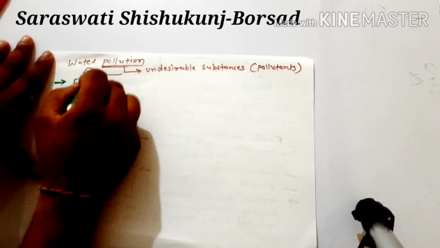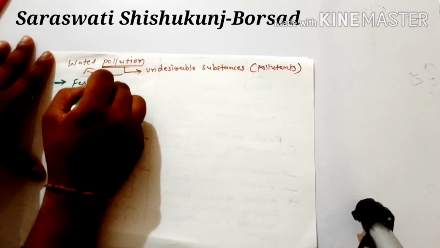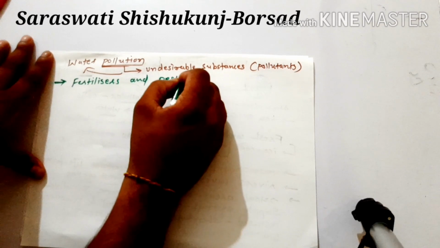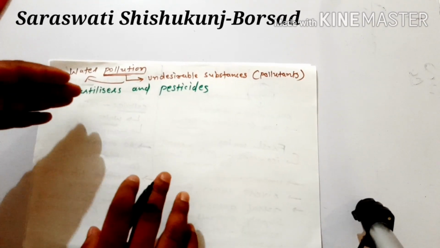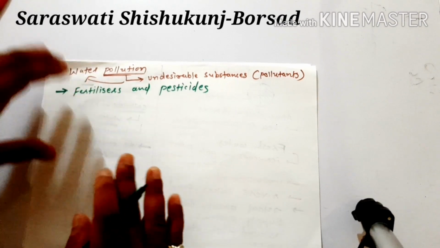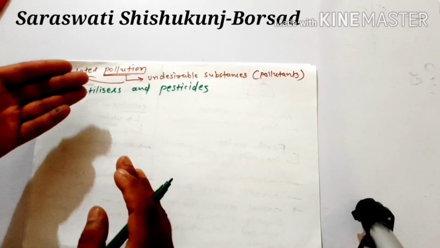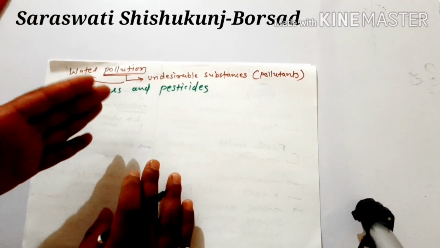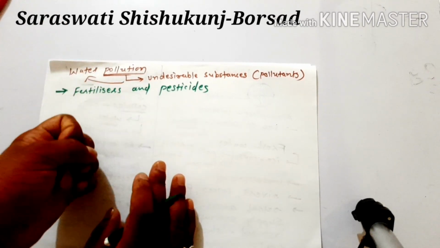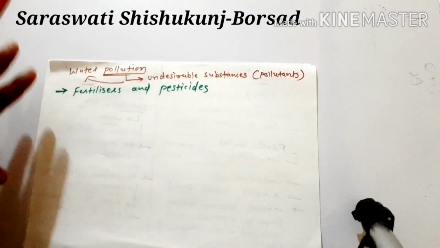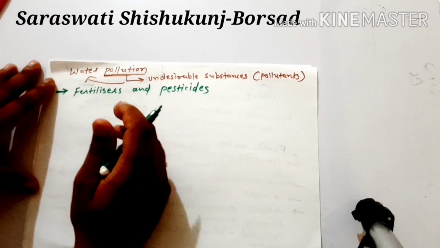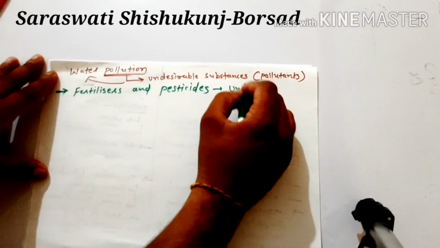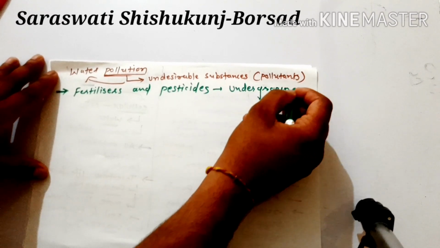So first we can say that it is fertilizers and pesticides, right? We know that we are using fertilizers and pesticides to get more crops, but the fertilizers and pesticides are used by the plants, and the rest which is not used by the plants will go under the land and pollute our underground water, right? So it also decreases the fertility of land, and it affects our underground water also.